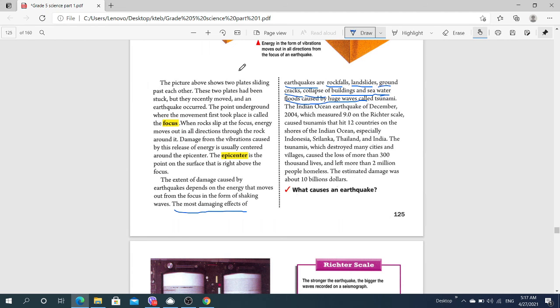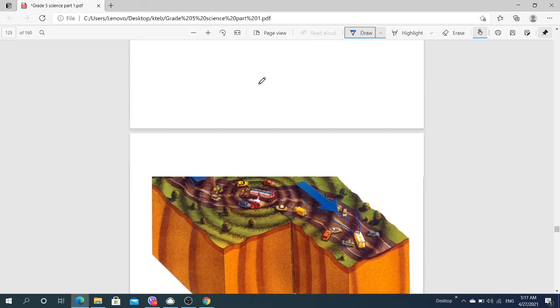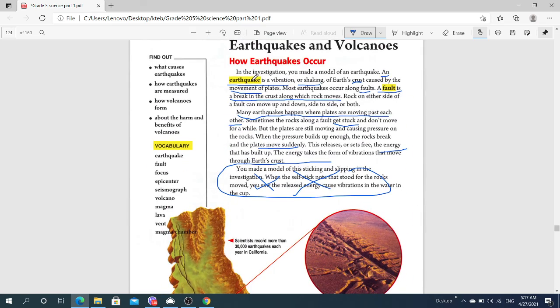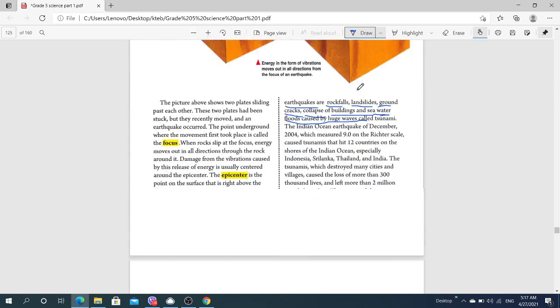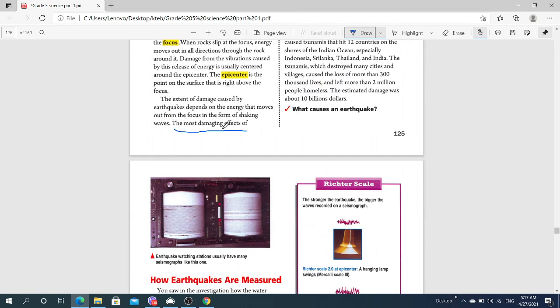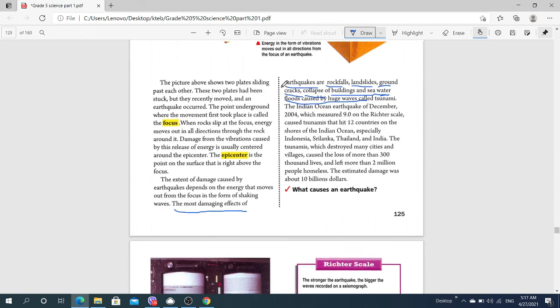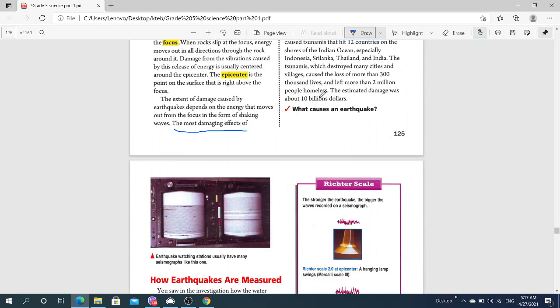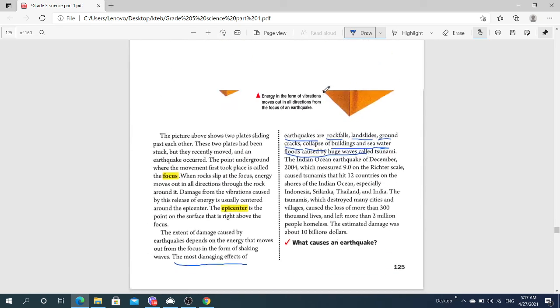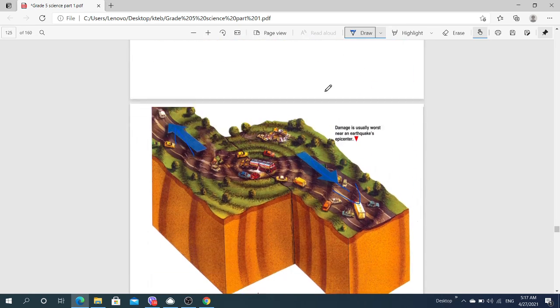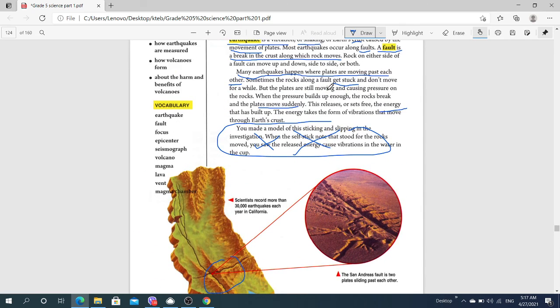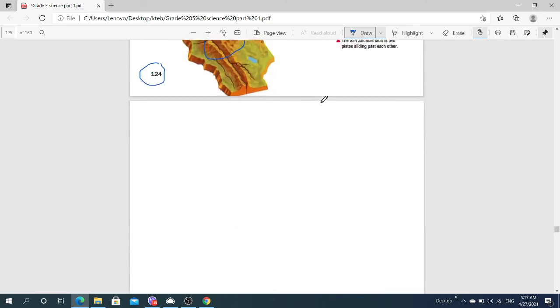You should memorize these two definitions: earthquake and fault. And the most damaging effects of earthquakes are rock falls, landslides, ground cracks, and collapse. So memorize and read those questions, which are very important, and you should know these two definitions.